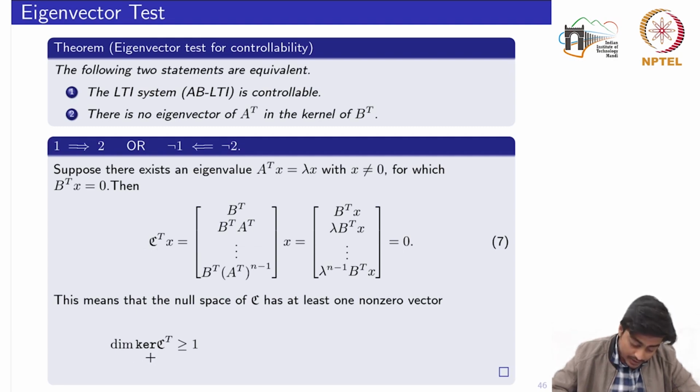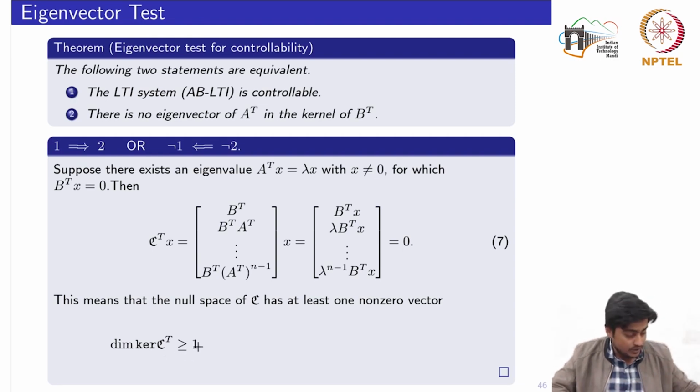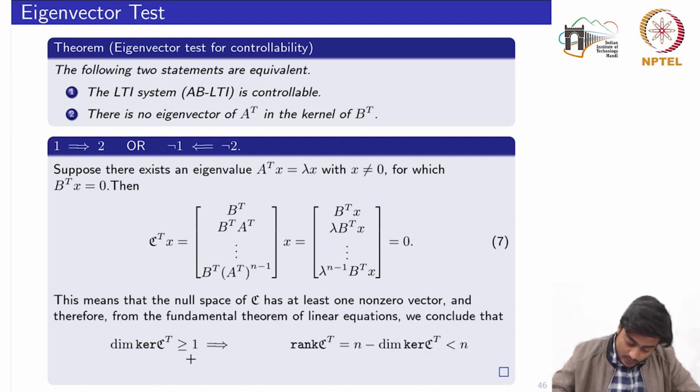So the dimension or the nullity of that subspace is greater than or equal to 1. Now if we use the fundamental theorem of linear equations, you remember that we have nullity plus rank equal to the number of columns of that matrix. So here the rank of C transpose is equal to the number of columns, which is n, minus the dimension of the kernel of C transpose, which is the nullity. Now here we already know that the dimension is at least 1. There is a non-zero vector, meaning that the rank of C transpose would definitely be less than n.